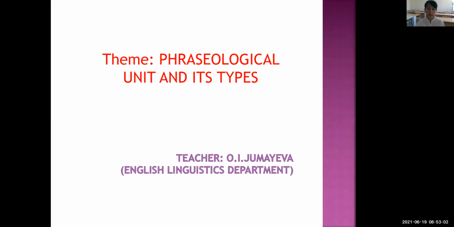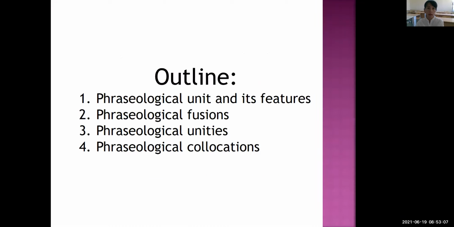Okay, so the theme of today's lesson is phraseological units and its types. Let's introduce the outlines of today's lesson. The first one is phraseological unit and its features. The second one is phraseological fusions. The next one is phraseological units, and then phraseological collocations. Okay, students, let's first of all answer this question: what is a phraseological unit?